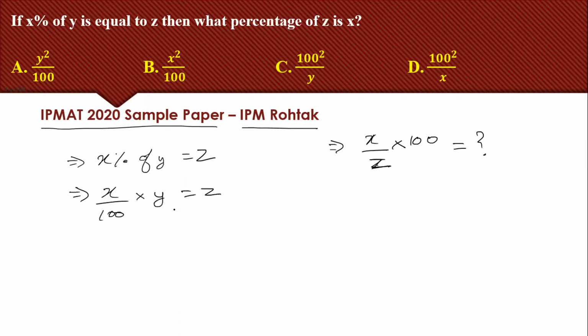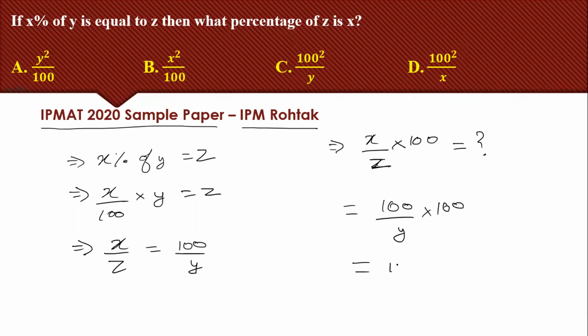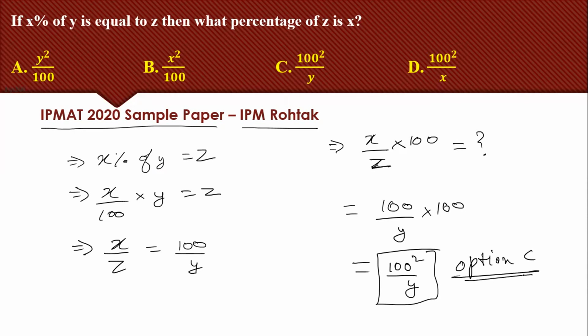This gives me Z. So the value of X by Z is 100 by Y. Now I can substitute the value of X by Z here, which gives me 100 by Y into 100. So my answer will be 100 square by Y. Is there any option like this? Yes, option C is there. Option C will be my answer. I hope you understood this. Thank you.